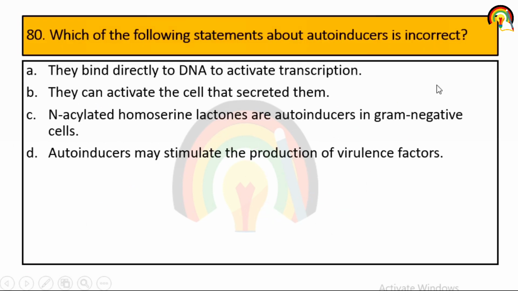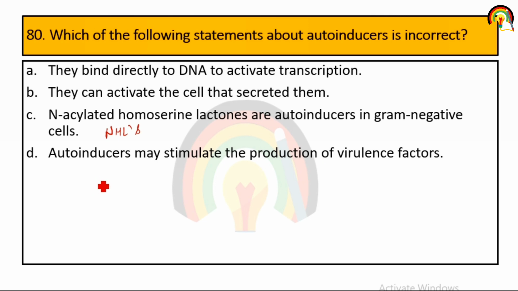Next. Which of the following statements about autoinducer is incorrect? Auto means self-induction. They bind directly to DNA to activate transcription. They can activate the cell that secreted them. N-acyl homoserine lactones are autoinducers in gram-negative cells. This is our autoinducer in gram-negative cells. Next one is autoinducers may stimulate the production of virulence factors.